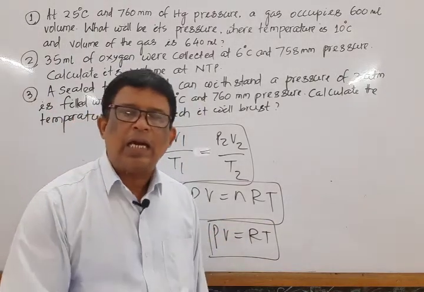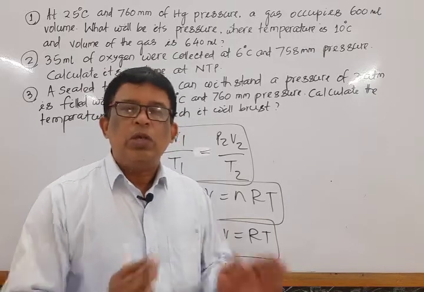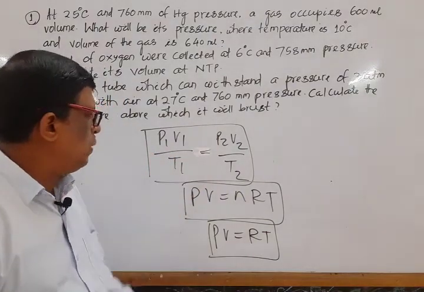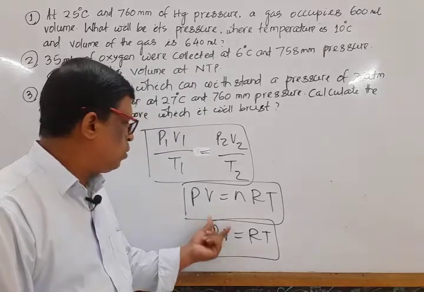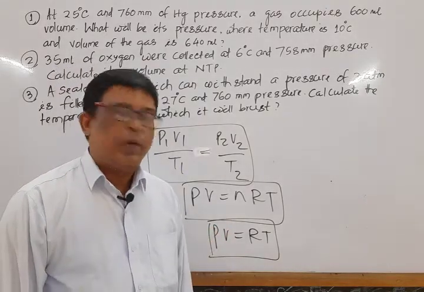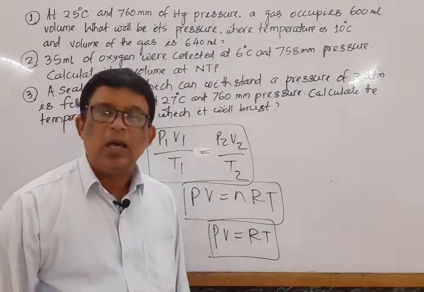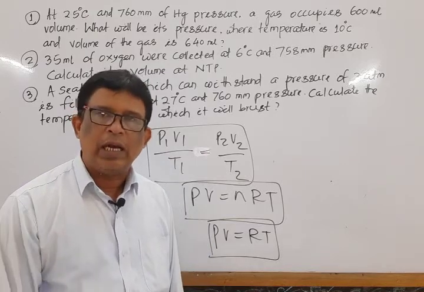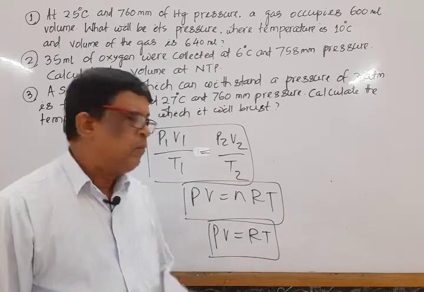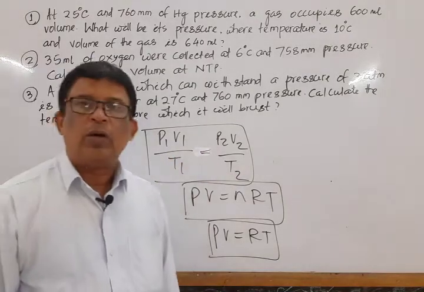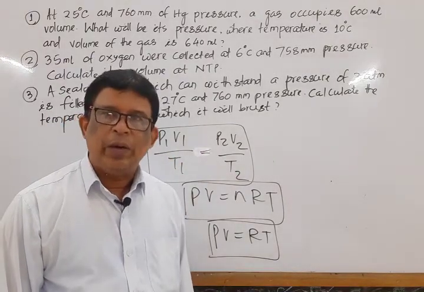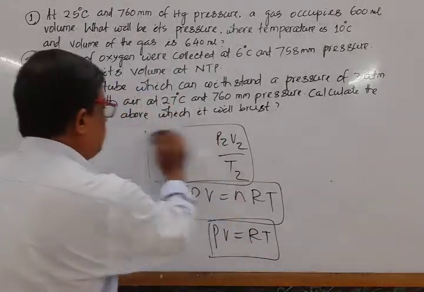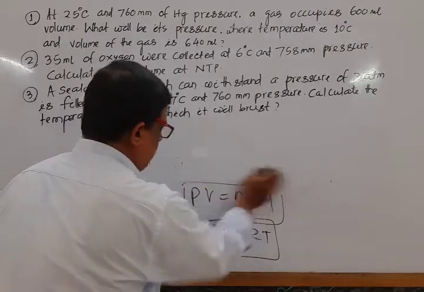So today, in the 3rd class of the chapter States of Matter, we solve some numerical parts based upon the first phase, that is P1 V1 by T1 is equal to P2 V2 by T2. Next, in the second phase, we go through solving some problems using PV is equal to nRT or PV is equal to RT, or in density term, PM is equal to DRT, different forms of the ideal gas equation. So let us solve some problems based upon the combined gas equation, P1 V1 by T1 is equal to P2 V2 by T2. Mark that, some questions are there. We solve one by one.